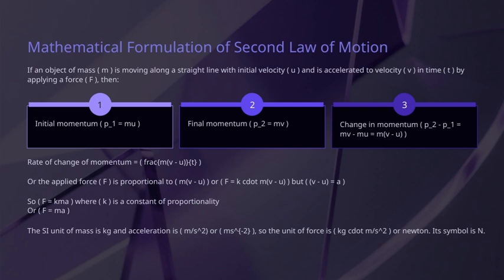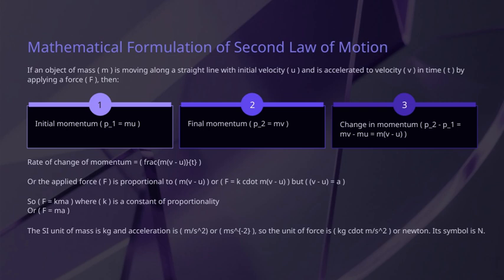Next, consider the final momentum of the object, which is p2 equals m times v. Combining this with the earlier idea, Newton's second law relates force to mass and acceleration. In fact, we often write it as F equals k times m times a, where k is a constant of proportionality. Usually, we simplify this to F equals m times a, which is the familiar form.